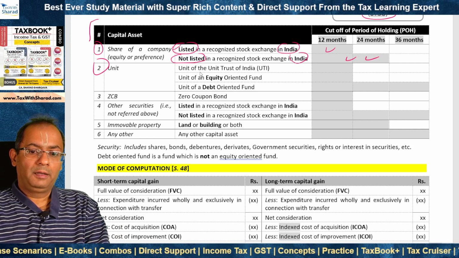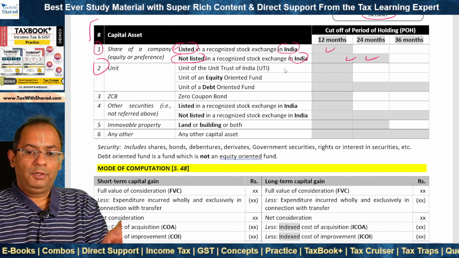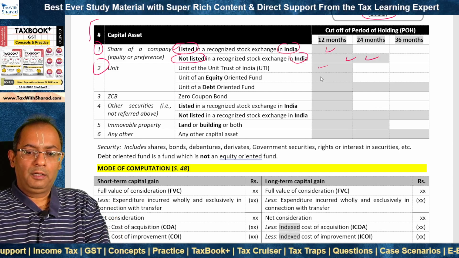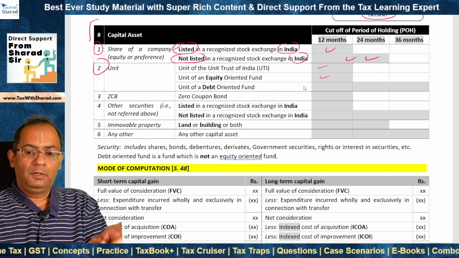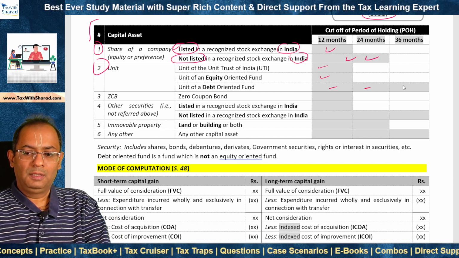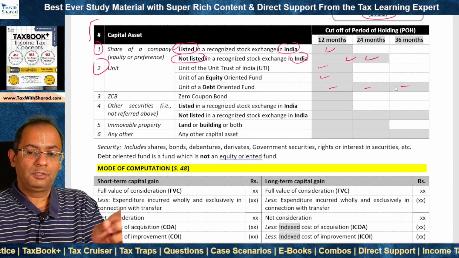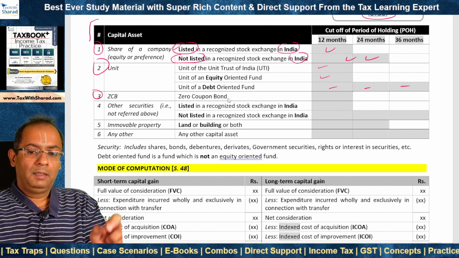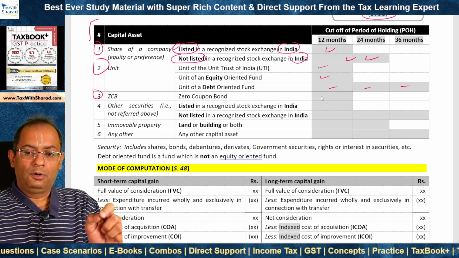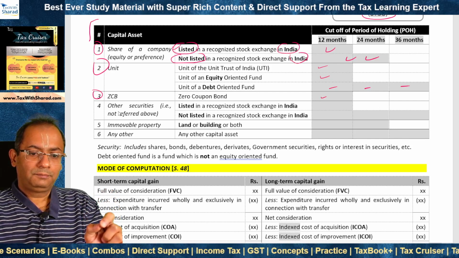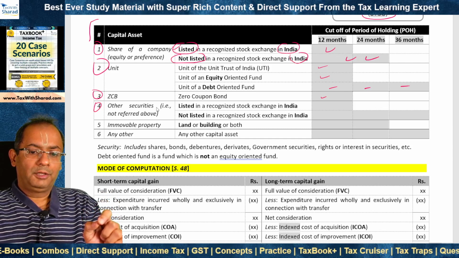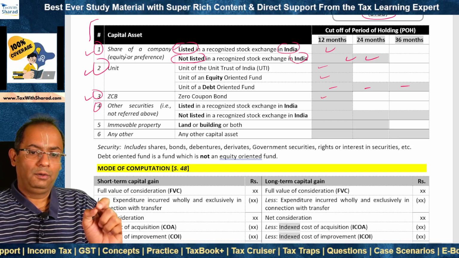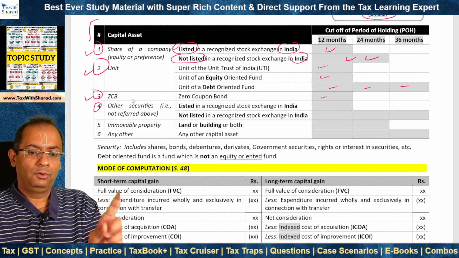Second, in the case of unit, if the unit is of the Unit Trust of India, 12 months. Unit of an equity-oriented fund, 12 months. Unit of a debt-oriented fund, 36 months. Debt-oriented fund is a fund which is not an equity-oriented fund. Third, zero coupon bond, cutoff period of holding is 12 months. As far as other securities are concerned, that means not referred above in 1, 2, or 3, not share or unit or zero coupon bond.